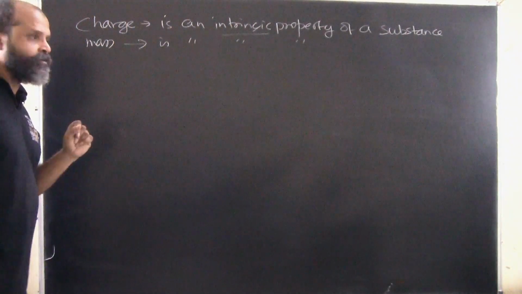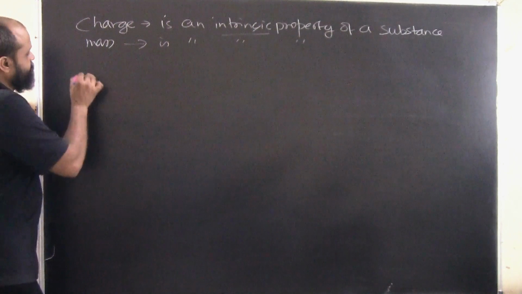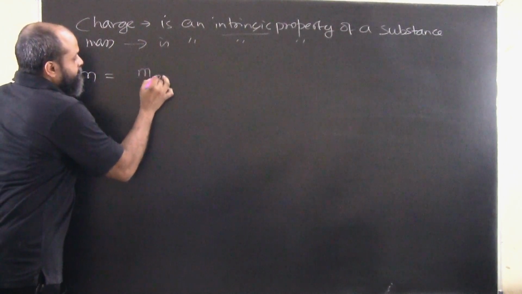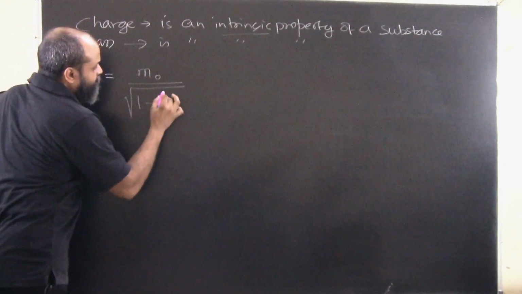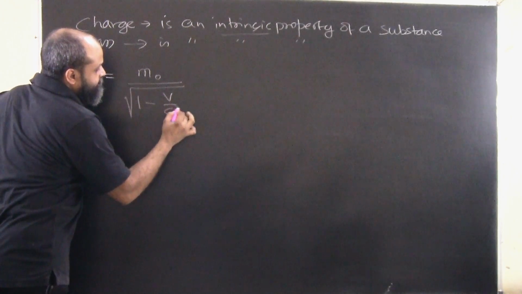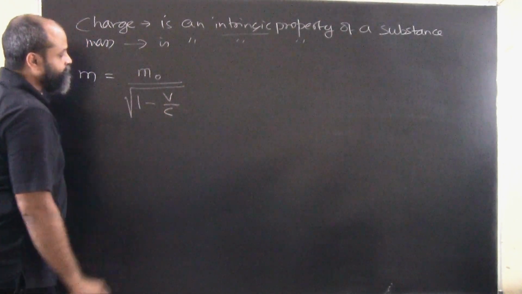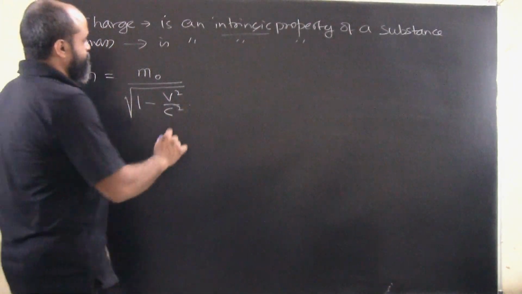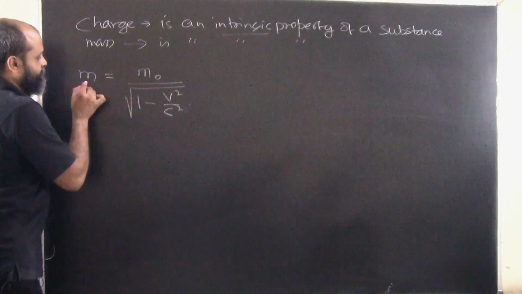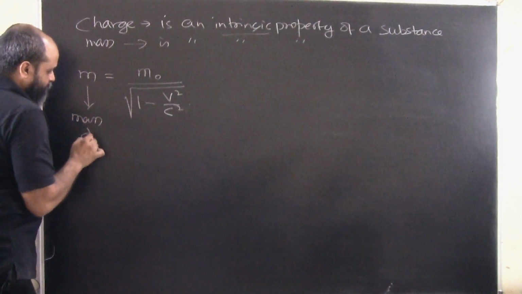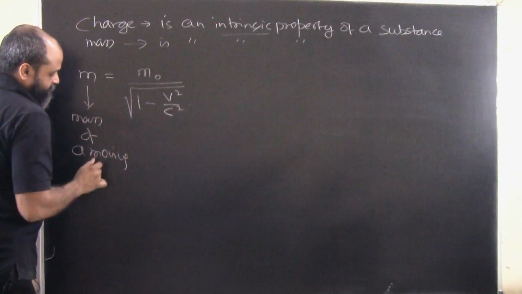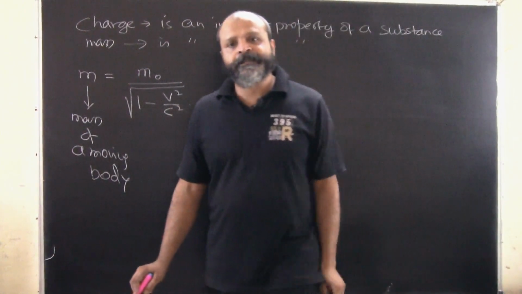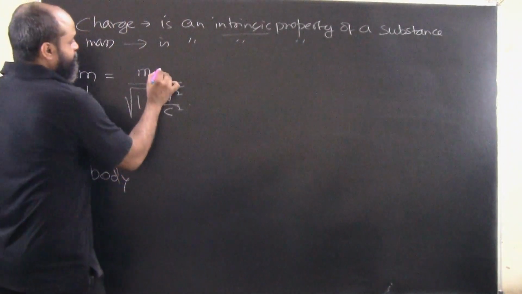Now, when we talk about mass, we say that the mass of a moving body has a scope of getting changed. So, this will be rest mass under root of 1 minus V square by C square. Now understand this, this is basically the mass of a moving body. When a body is moving, it tends to change its mass. And this is basically its rest mass.